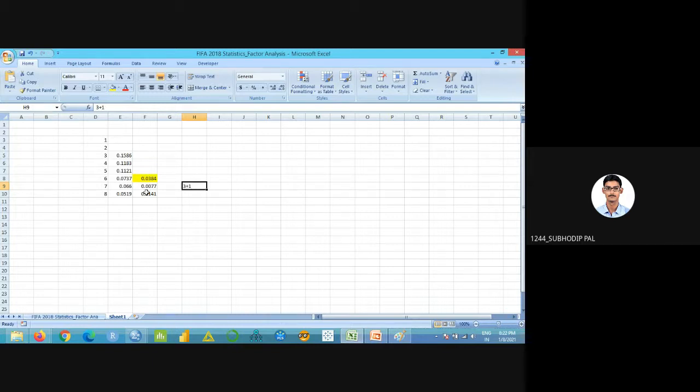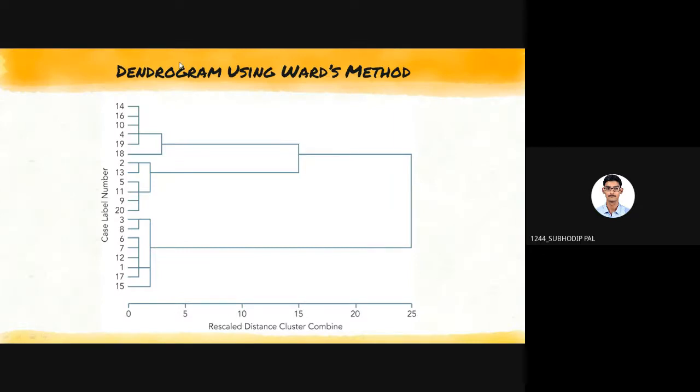Got it? If I had to stop here only, at 0.077, then here I'm getting 2 plus 1. So the number of clusters will be 3. Got it? This is one logic for how many clusters there will be, from semi-partial R square. Remember that one, semi-partial R square. And another approach is the dendrogram. This dendrogram will be given to you, and from here you have to calculate that.